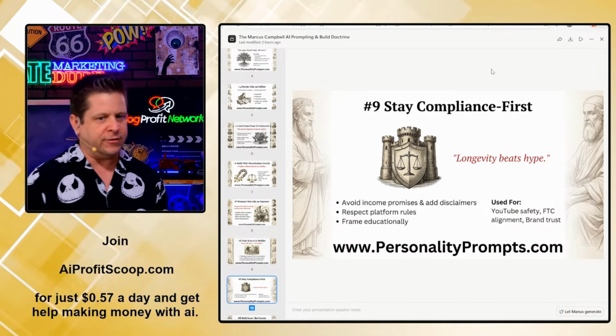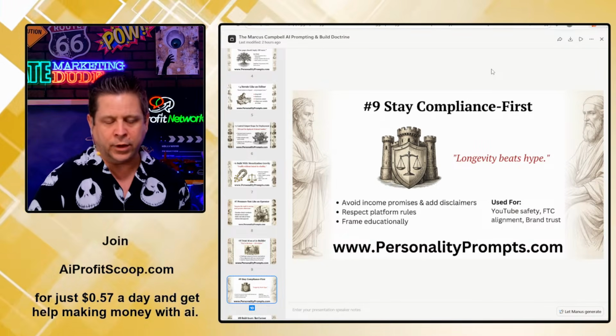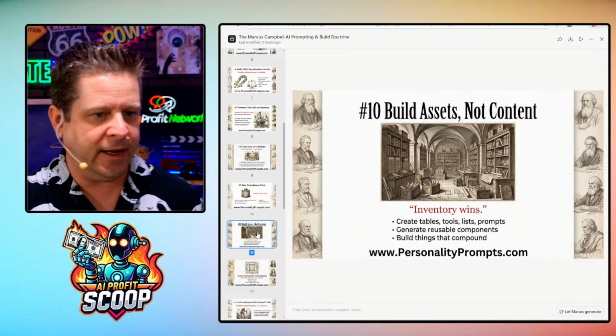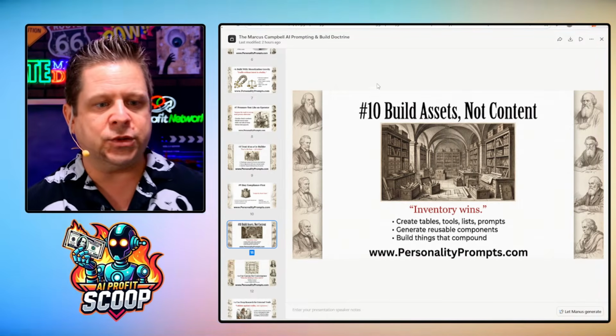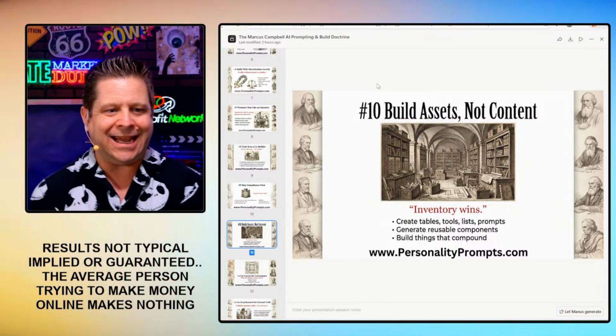This has literally revolutionized my income and my business. So how are we using it? What are we doing? Longevity beats hype every step of the way. What we're doing is we're building assets, not content. This is another big takeaway.